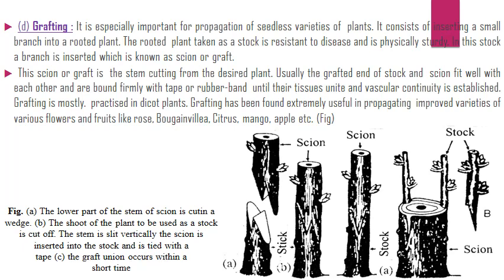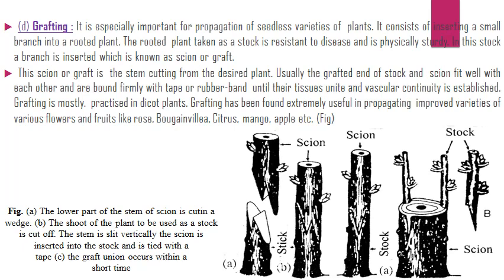Grafting. It is especially important for propagation of seedless varieties of plants. It consists of inserting a small branch into a rooted plant. The rooted plant, taken as a stock, is resistant to disease and is physically sturdy. In this stock, a branch is inserted, which is known as the scion or graft. This scion or graft is the stem cutting from the desired plant.